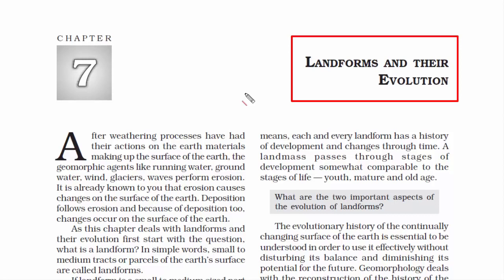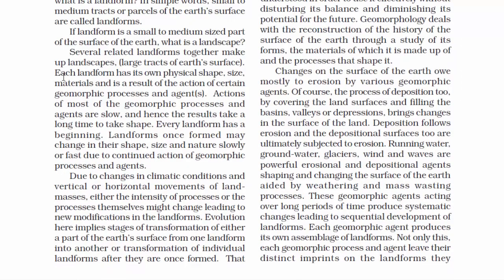So the Earth's surface is an uneven terrain. Somewhere you'll find plain land, then somewhere you'll find upland, like a mountain or a plateau. Then there are places where you'll find deep trenches or depressions. So each landform, or we can also call it a terrain, has its own physical shape, size and materials.